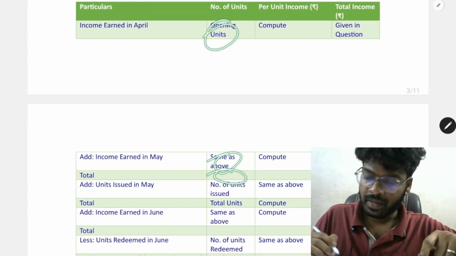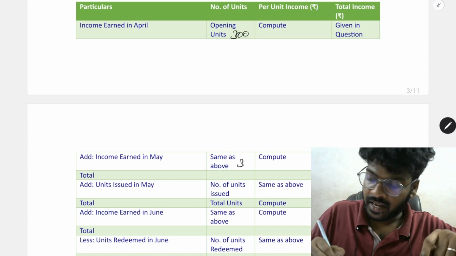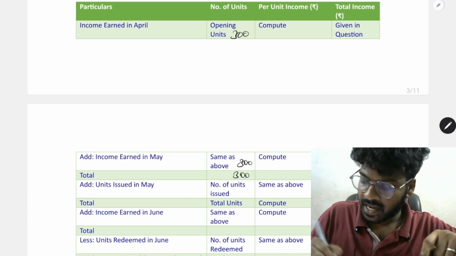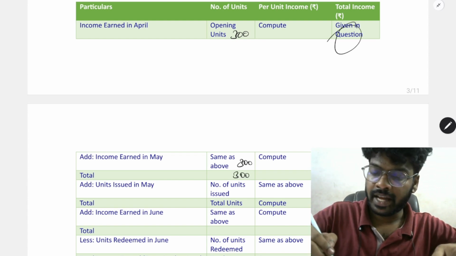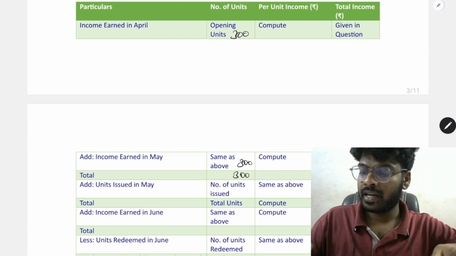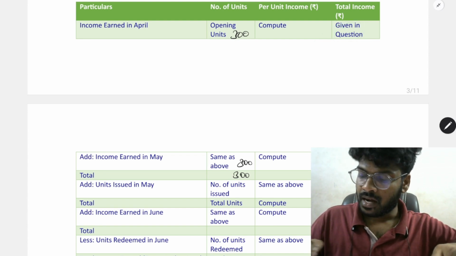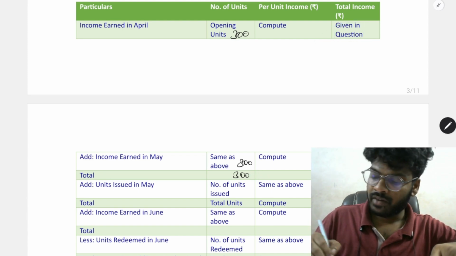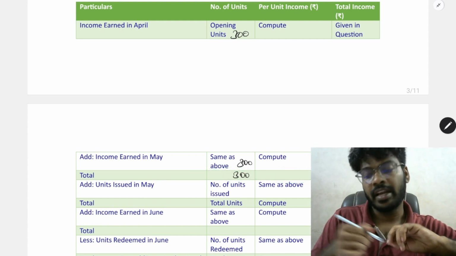In case 300 is there, then 300, 300, the same 300 will be here. So we need to take the total of income from April and income from May, and total income divided by 300 units will give you income per unit.